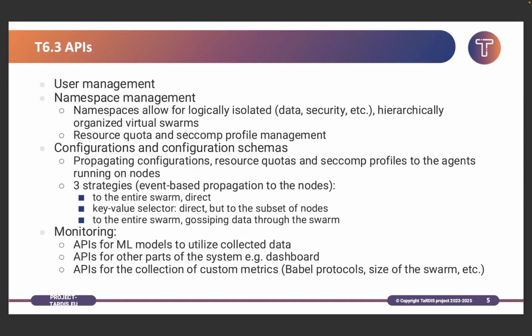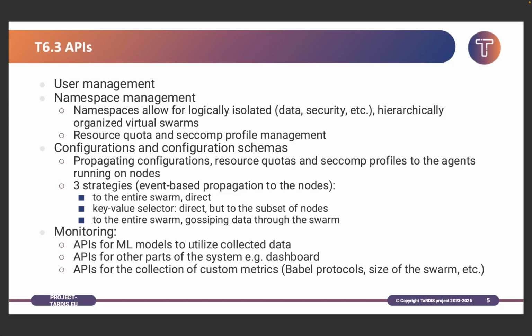So the APIs that are developed for this, or up until now for this demo, can be separated in 4 different categories. First of all, we have user management where users can create new users or add new users, add some security elements like groups and roles and stuff like that. Then we have namespace management.